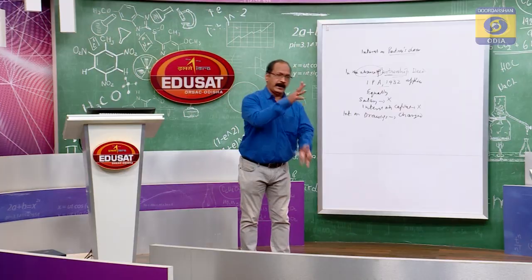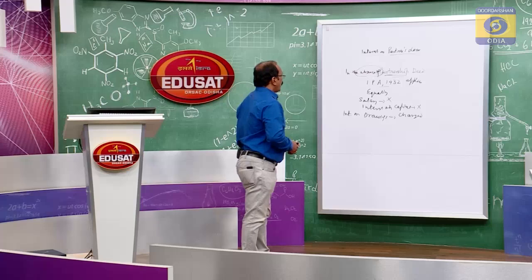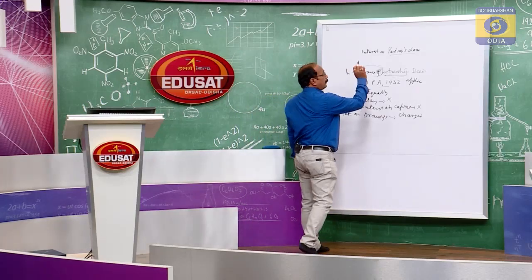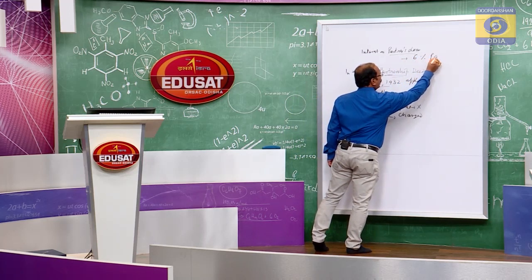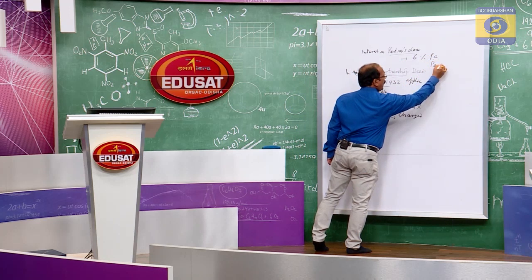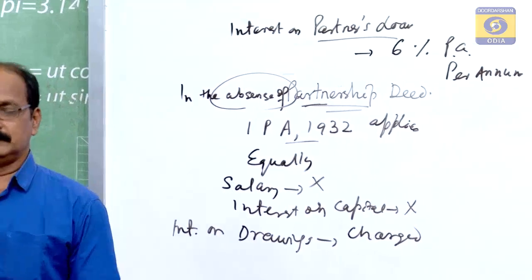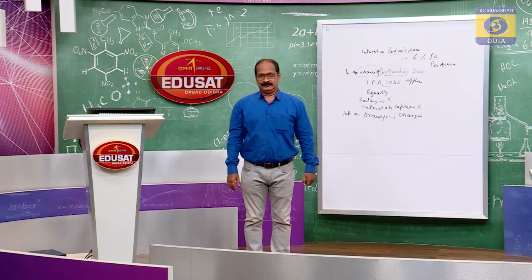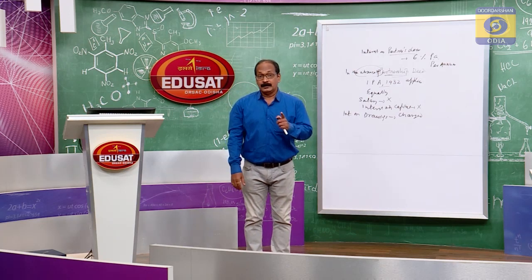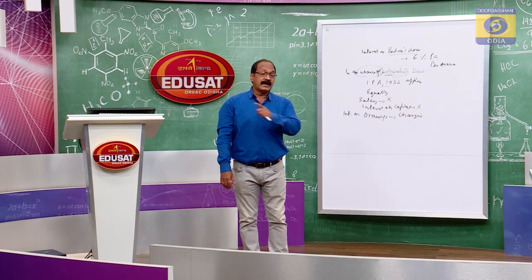But in the absence of that item in the partnership deed or absence of the partnership deed, interest on partners loan is payable at 6% per annum, that means annually 6%. This is prescribed by the Indian Partnership Act 1932. It is mandatory. But remember, this is a charge against profit.